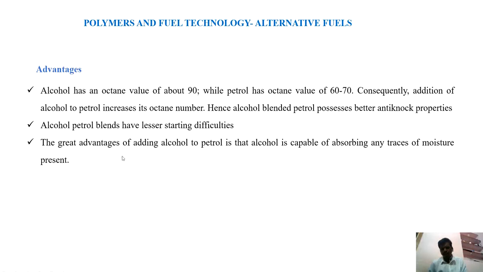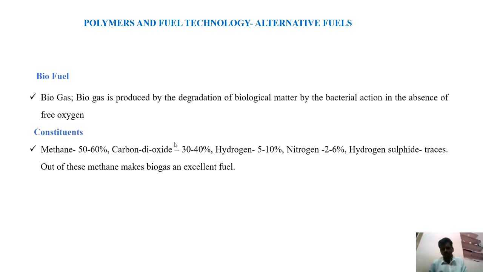One advantage of adding alcohol is that if any moisture is present in the petrol, it can be absorbed by the alcohol, so the petrol becomes free from moisture. Next one is biogas. Biogas is produced by degradation of organic matter by bacteria. That means the action of bacteria on organic matter releases biogas. This reaction takes place in the absence of oxygen, that means an anaerobic process.